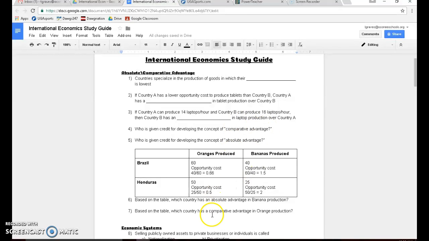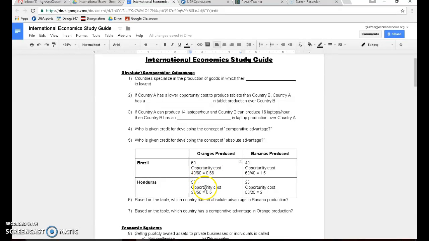So to do that, the formula says you have to calculate the opportunity cost by taking the production you're giving up and dividing that by what you are actually producing. So if we're looking at orange production for the opportunity cost, you're going to go here. If you're Brazil and you want to produce oranges, your opportunity cost would be the 40 bananas you're giving up divided by the 60 oranges you can produce. So what you're giving up divided by what you are producing. And that number comes out to 0.66.